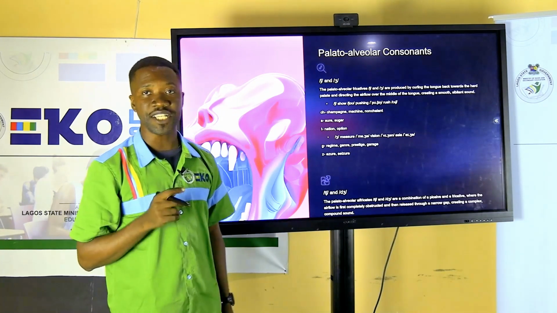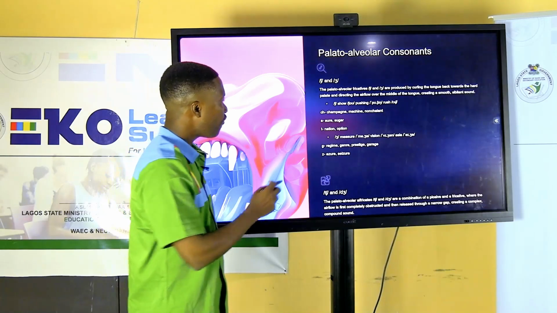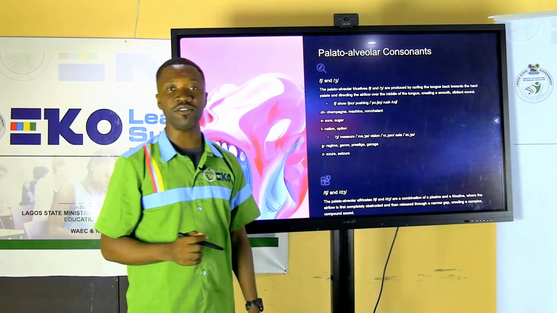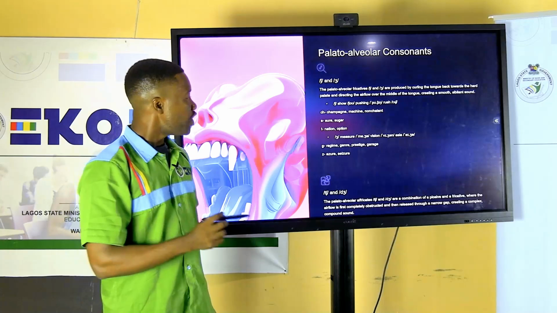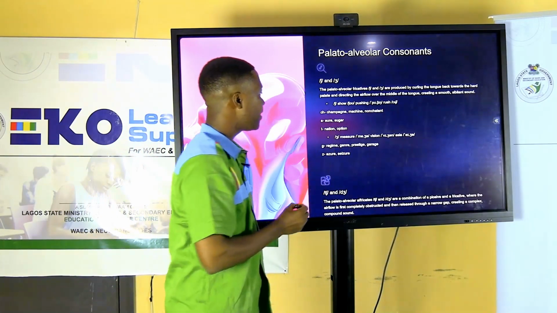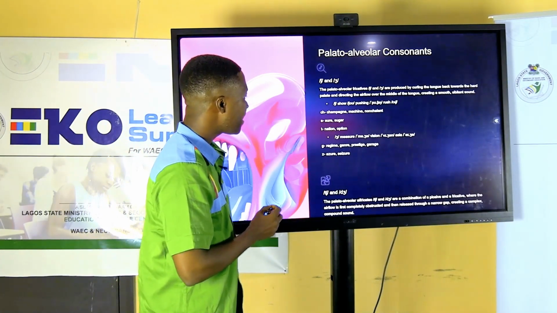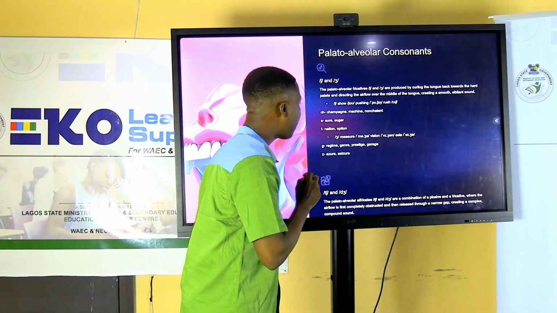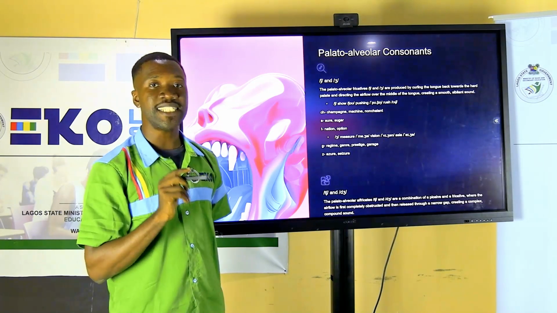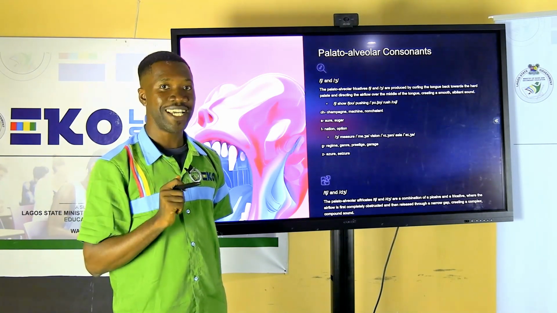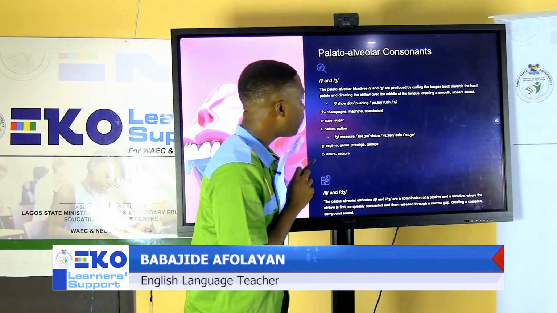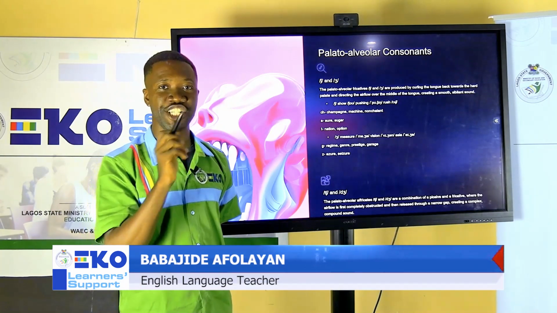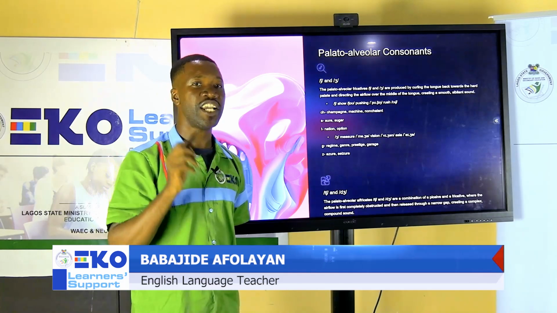For the other sound, which is pronounced zh, you can articulate it in words that have the alphabet s-u-r-e, for example, measure. We can also have it in words that have the alphabet s, for example, the word is vision, not vision. It is vision. We have it in words like Asia, not Asia. It is not pronounced Asia, it is Asia.